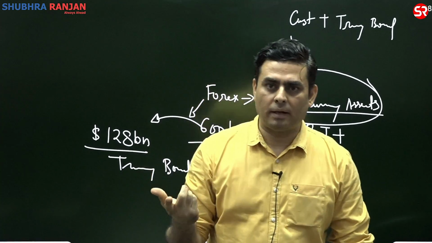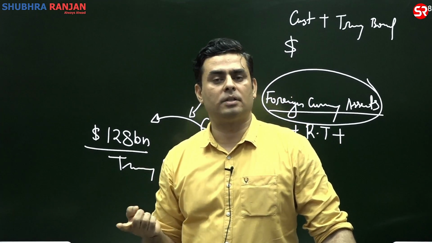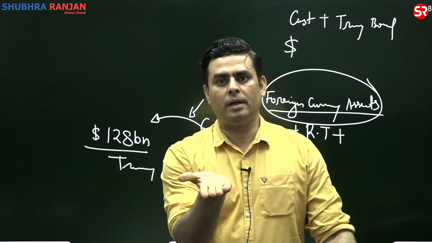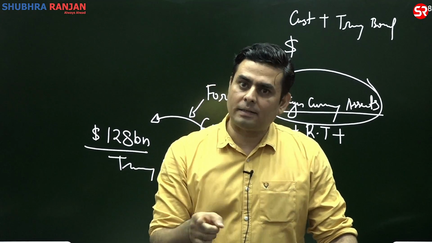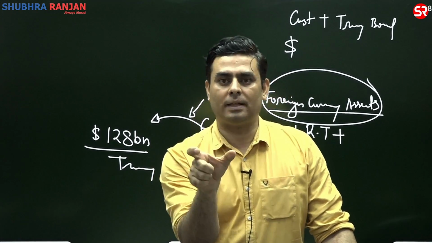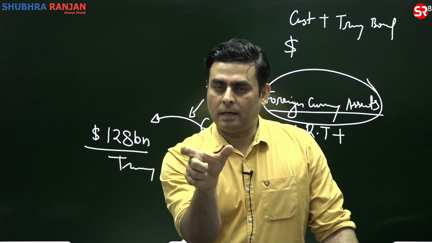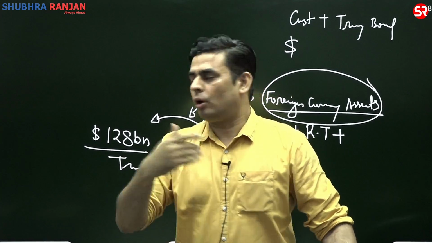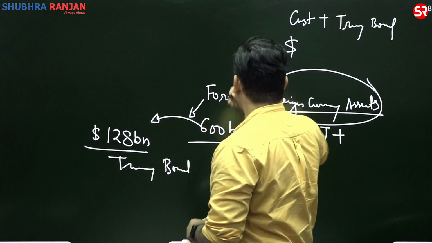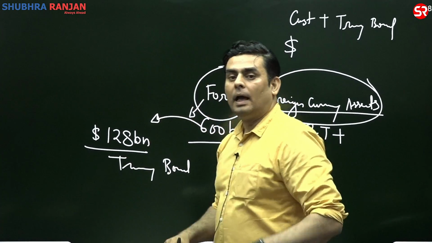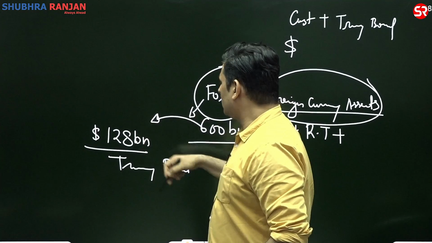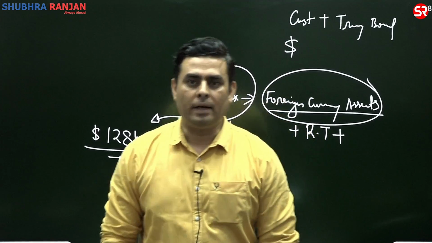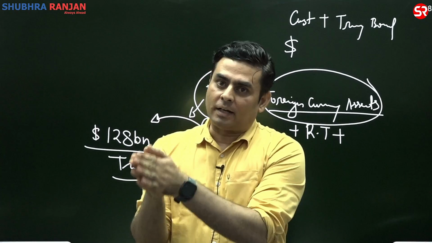Because capital flight will lead to foreign currency market intervention by the RBI, and the benchmark interest rate in India is also going to rise. But at the same time, when the RBI sees that interest rates are rising in the US, it is also going to pick some amount of money from Forex and start investing more in US Treasury bonds. So the RBI will do this activity also.